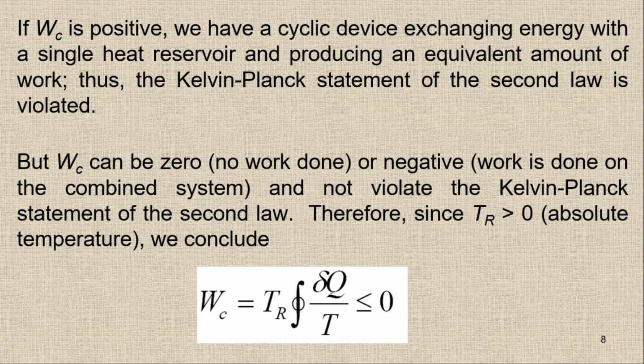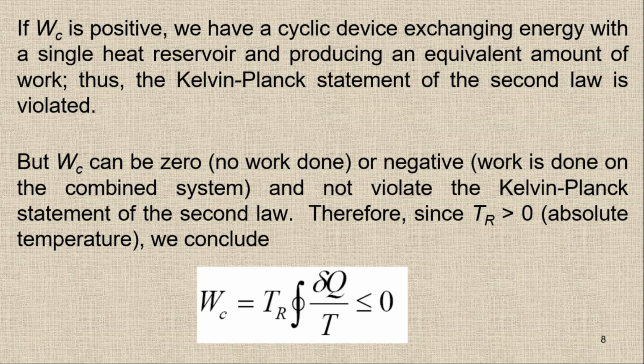We have only one thermal reservoir, we are getting an amount of heat from it, and it is producing an equivalent amount of work.